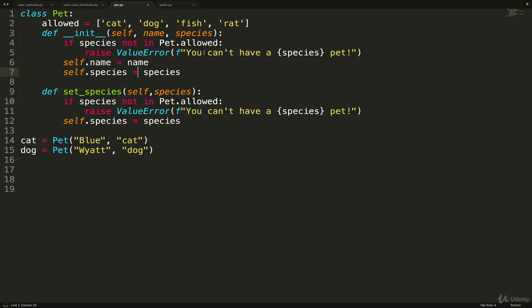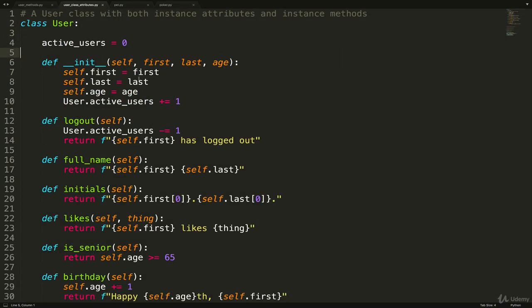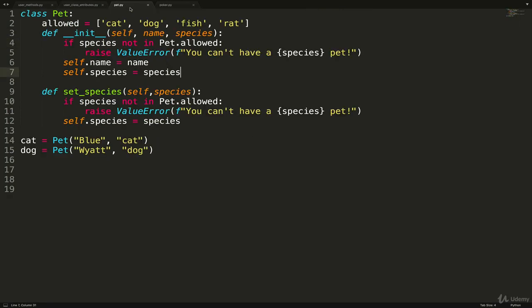To summarize everything we've seen in this video, there's been a lot. Class attributes exist on the class. You can use them for things like keeping track of analytics or a count of how many instances have been created. You can use them for things like validations, as we've seen here.